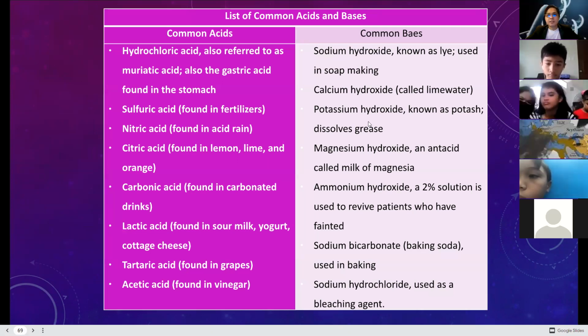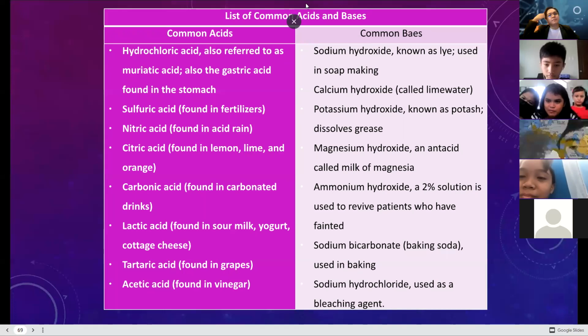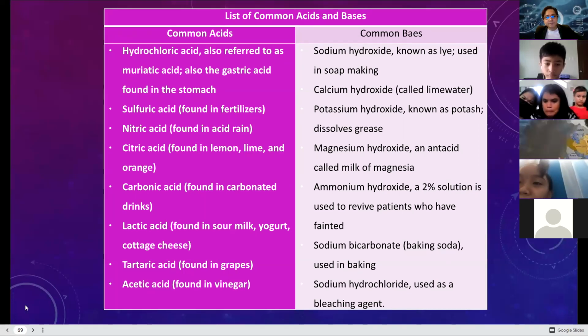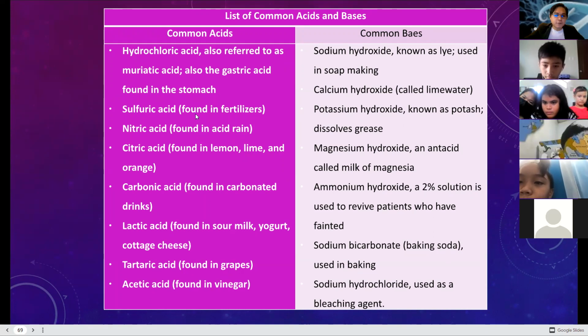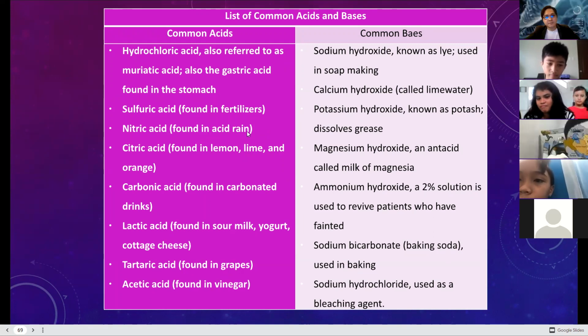Common list of acids and bases. We have common acids: hydrochloric acid, referred to as muriatic, and the gastric acid found in your stomach. Sulfuric acid is found in fertilizers, and in volcanic mounts you have a lot of sulfuric acid. Nitric acid is found in acid rain.